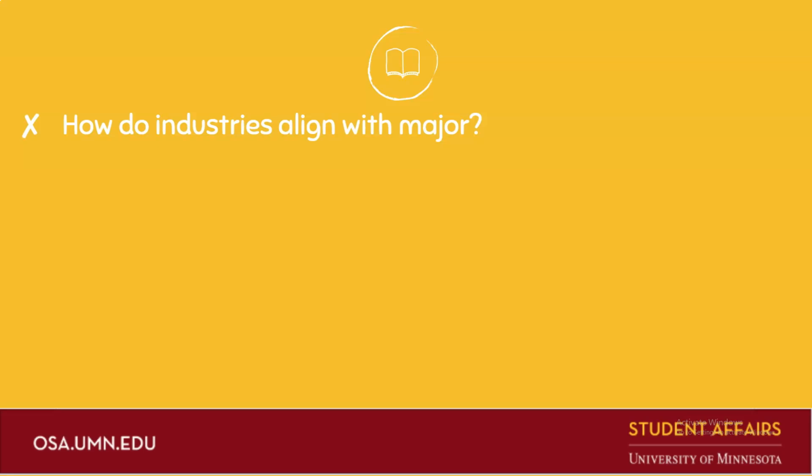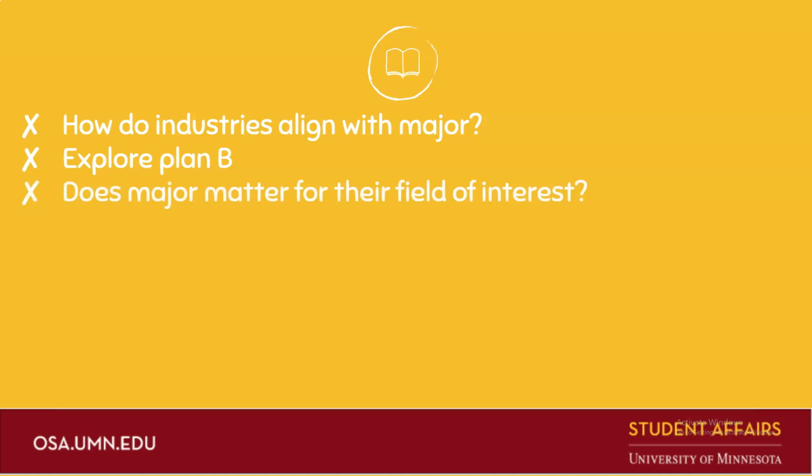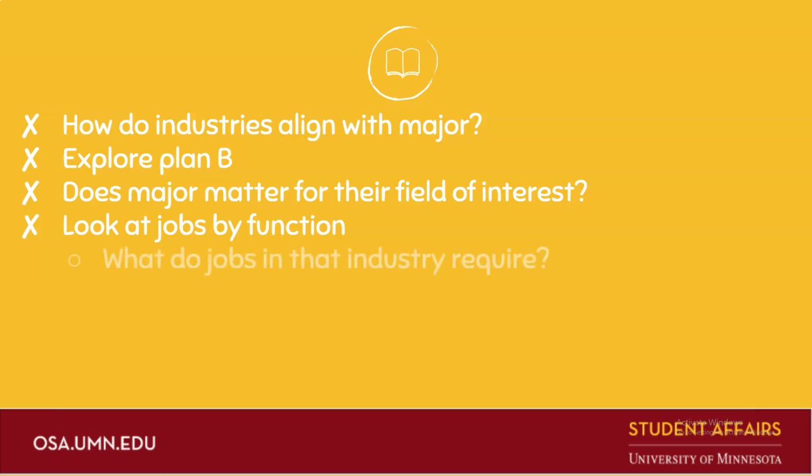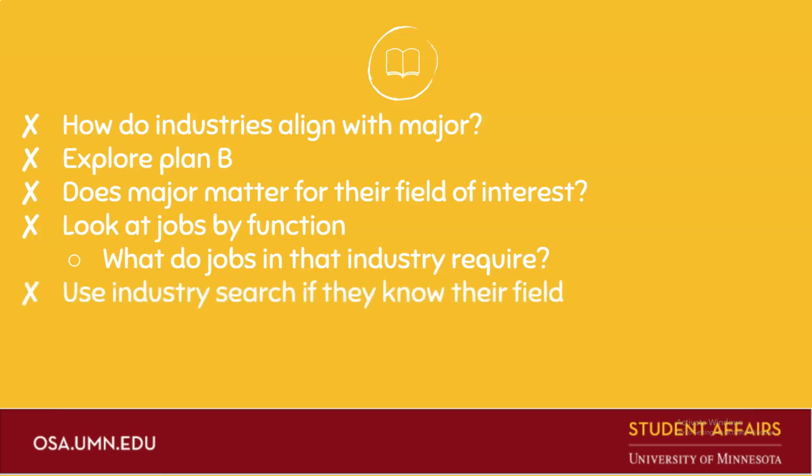All right, here are things that you can talk to students about and how GoldPASS can help them with their major. So they can think, how does industry align with major? Or they can use it to explore Plan B options. Does major matter for the field they're interested in? They can look at jobs by job function. Recommend an industry search for those interested in a specific field. If students use the keyword search, they should not search by major, but rather by job title. Employers are used to posting jobs by job title.